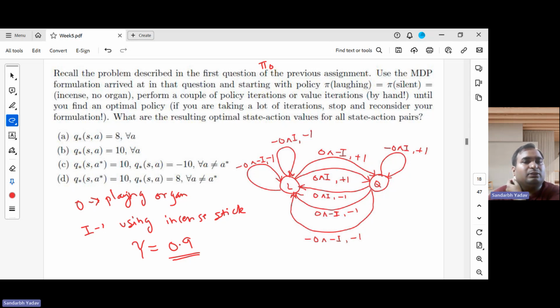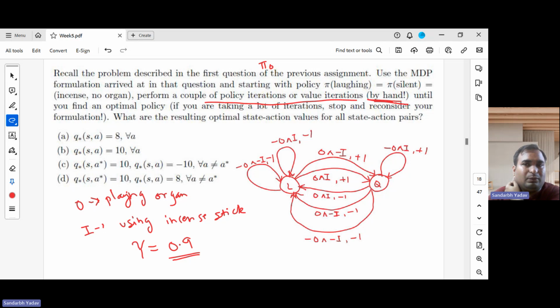Now, what they are asking is to perform a couple of policy iterations or value iterations, and the important thing is by hand. You don't need to use an algorithm for this, until you find an optimal policy. This is a kind of remark that if you are taking a lot of equations, stop and reconsider your formulation. Maybe the MDP you formulated is wrong.